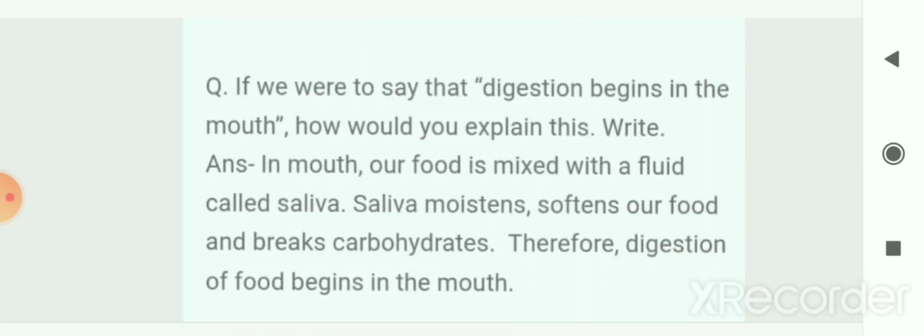Next question, if we were to say that digestion begins in the mouth, how would you explain this? So in the mouth, our food is mixed with a fluid called saliva. Saliva moistens and softens our food and breaks down carbohydrates. Therefore, digestion of food begins in the mouth. That's why we can say this.